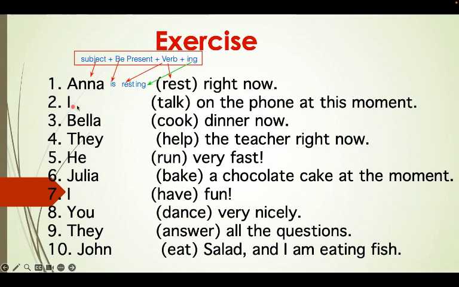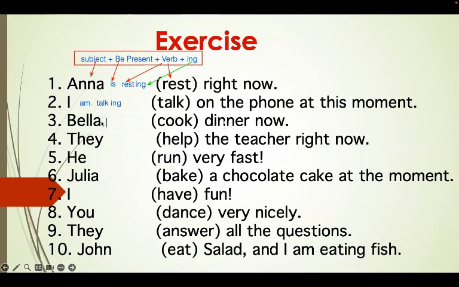So I talk on the phone at this moment. So I is the subject. Then we need to finish it. So I go with am. Then we have the verb talk. So we write the verb talk. Then we put ing. I am talking.